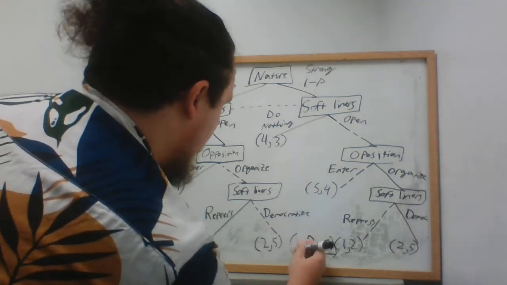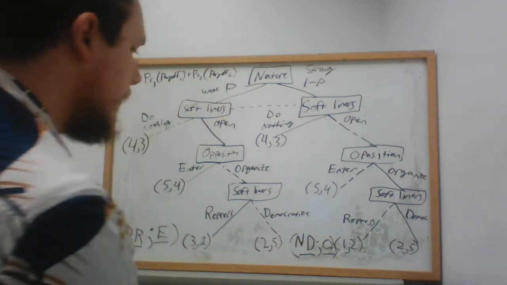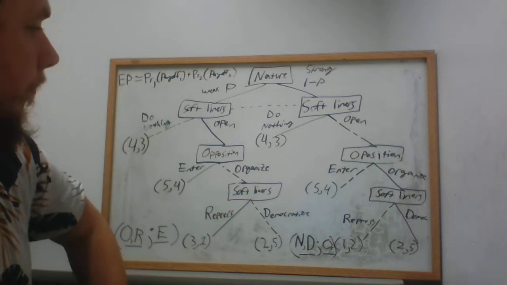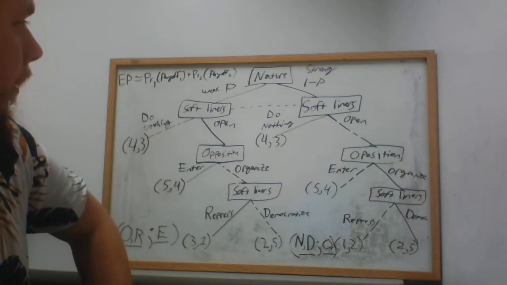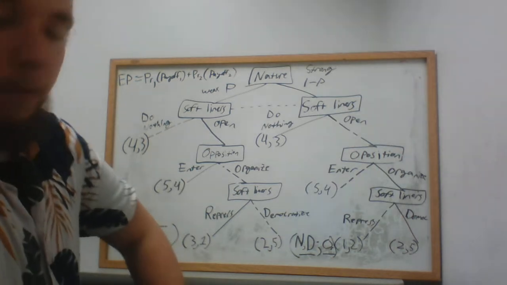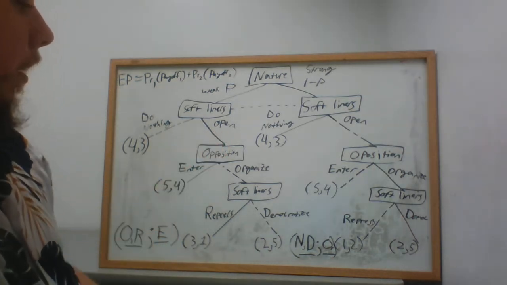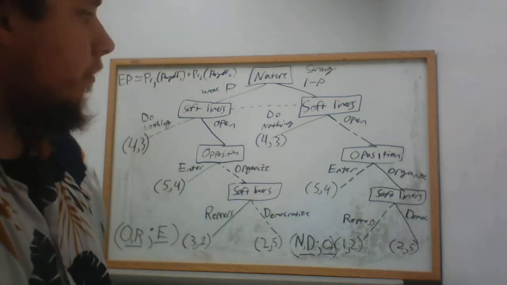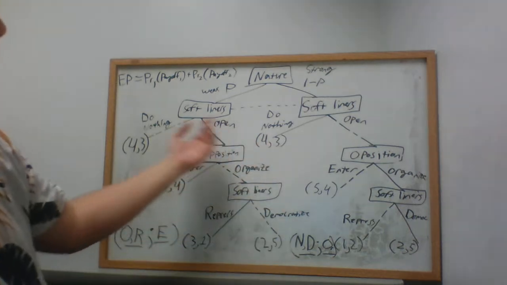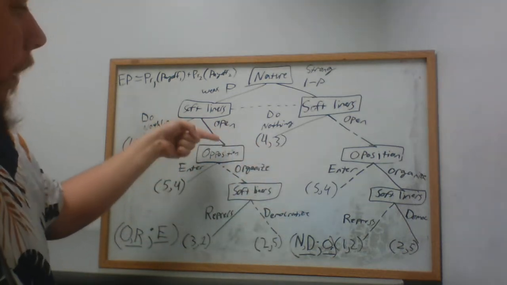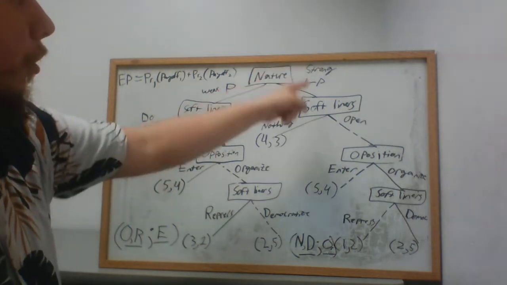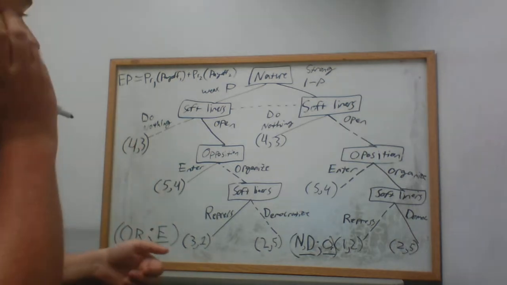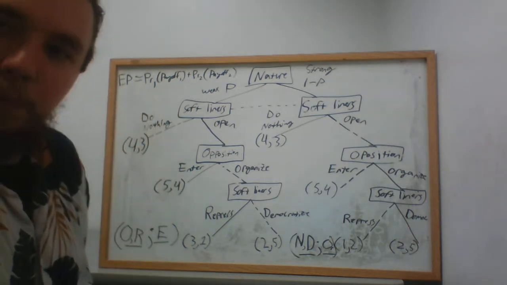I'm going to write N here for nothing, with a comma. Okay. We have those. So now, knowing these equilibria exist, we need to figure out which option the softliner is going to pick. Because look, if the opposition is weak, the softliners are going to open up. But if the opposition is strong, the softliners would be better off to do nothing. So which one do they pick? That's where our formula for expected payoffs comes in.